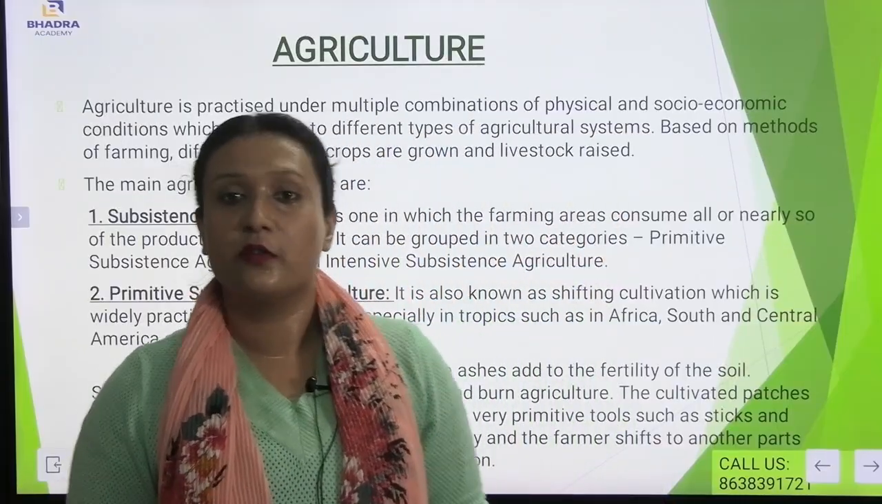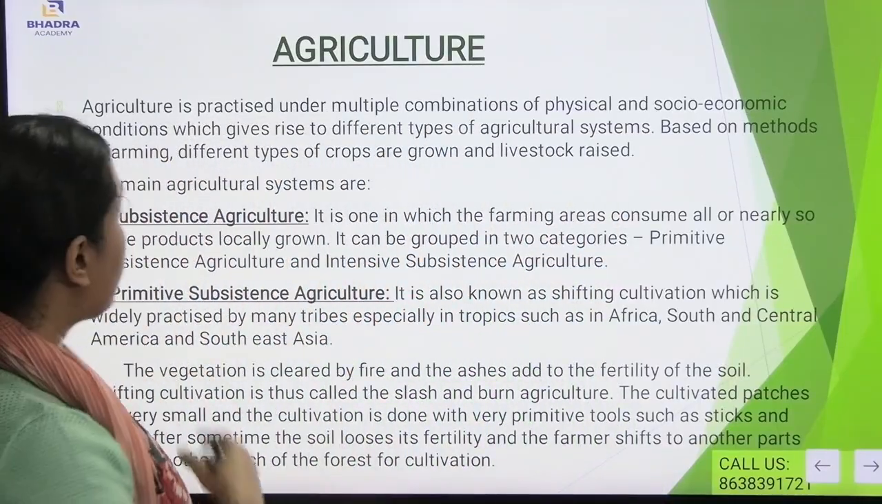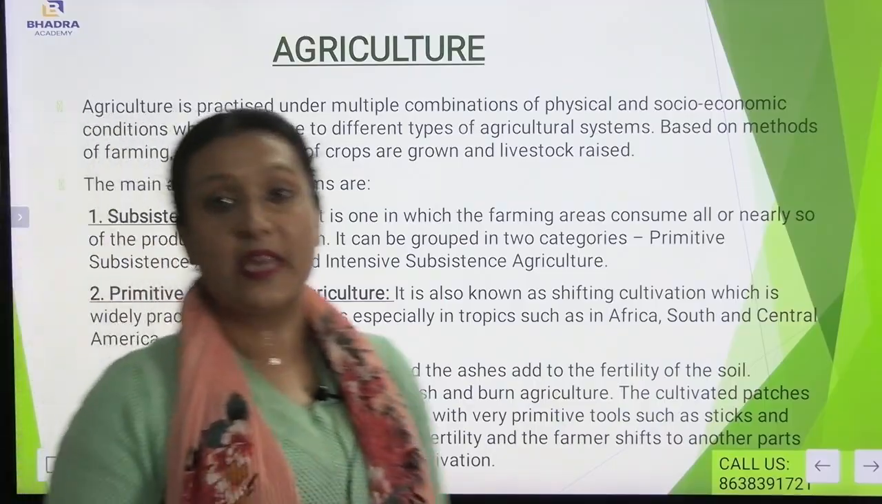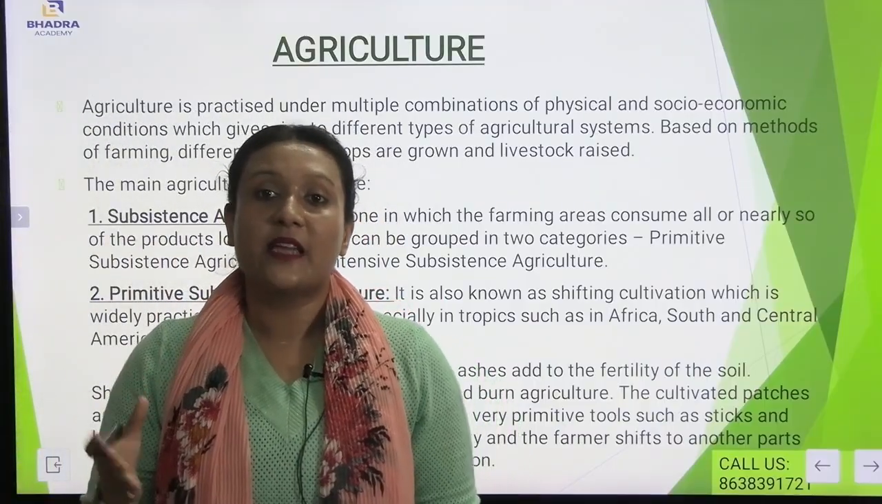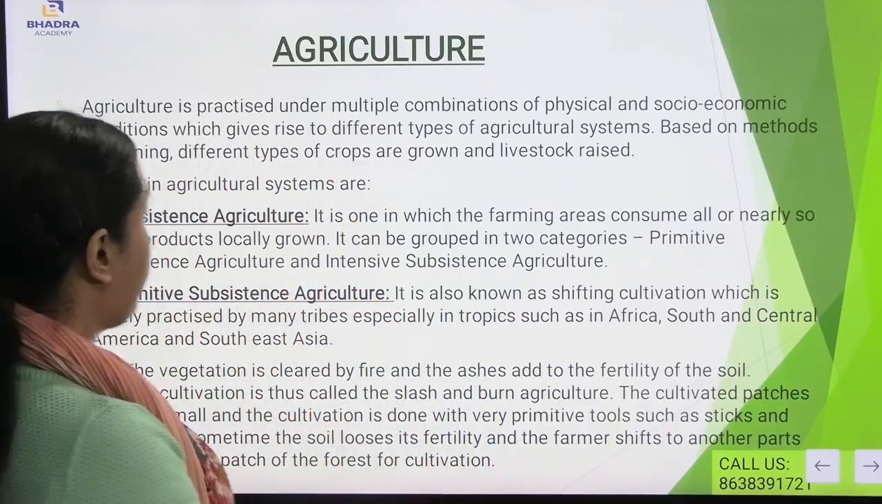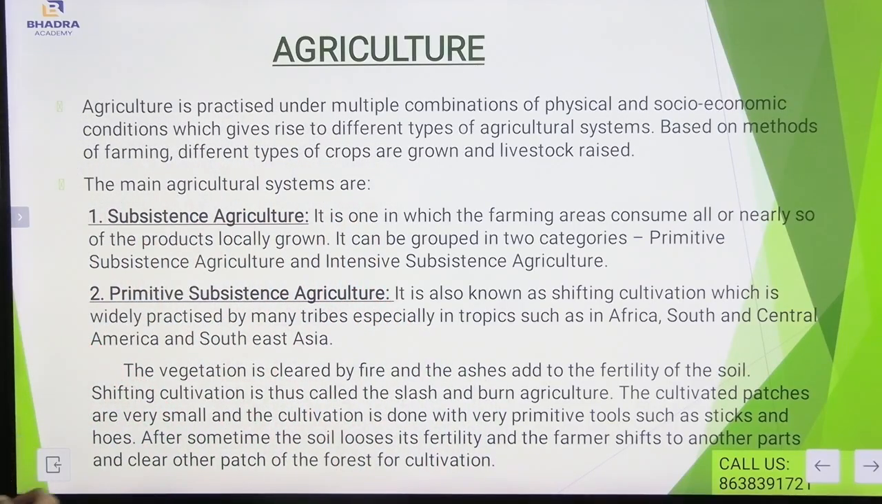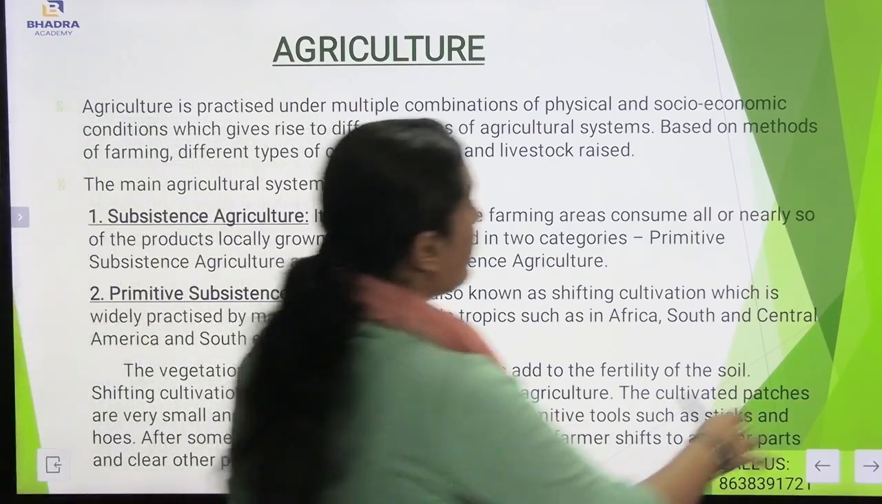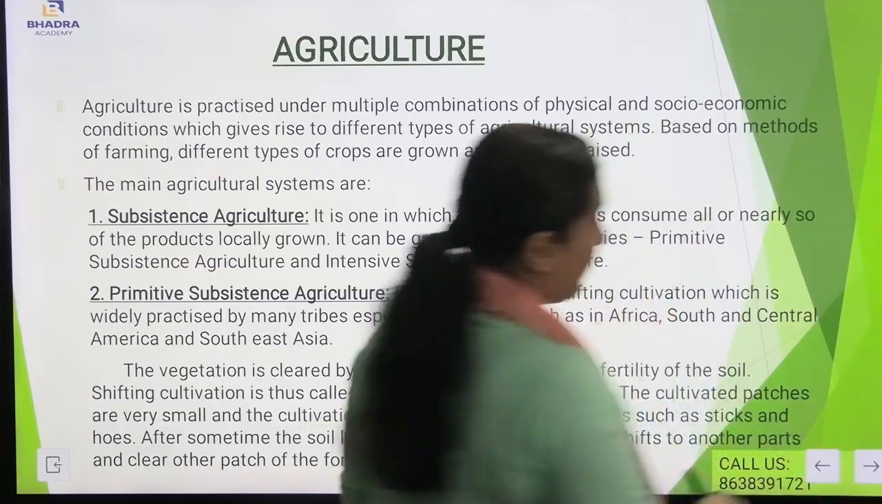I hope you have understood about gathering. So now we will be understanding about agriculture. Now what do you mean by agriculture? Here we will be understanding about different types of agriculture. Agriculture is practiced under multiple combinations of physical and socio-economic conditions, which gives rise to different types of agricultural systems. Based on methods of farming, different types of crops are grown and livestock raised. So here we will be understanding how many types of agriculture there are.